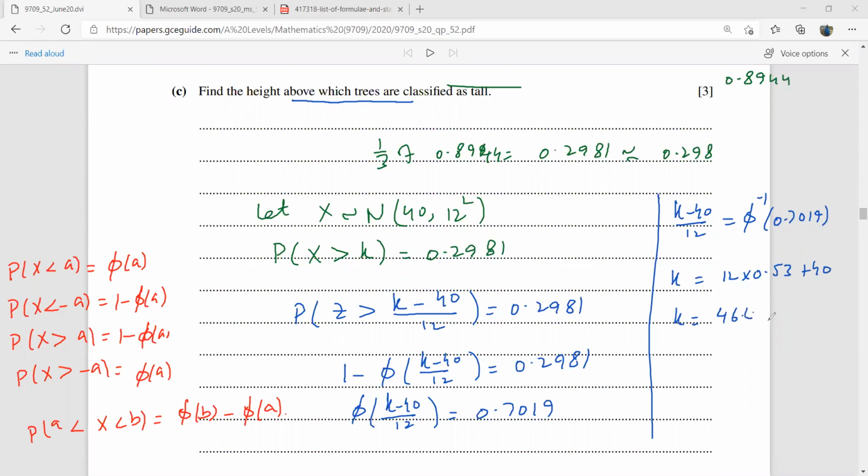It's 46.4 meters. Okay. So this much is the height above which the trees are going to be tall. Okay, next question.